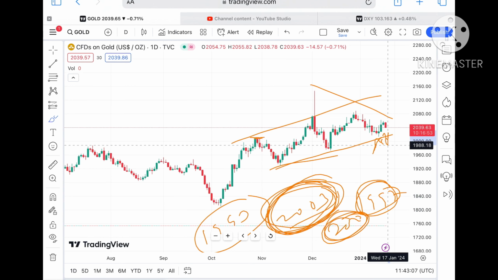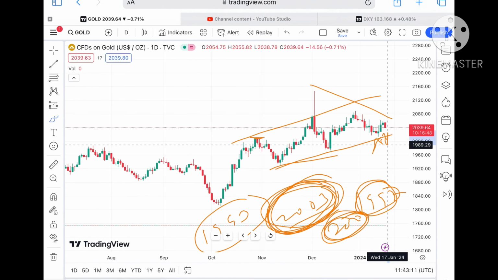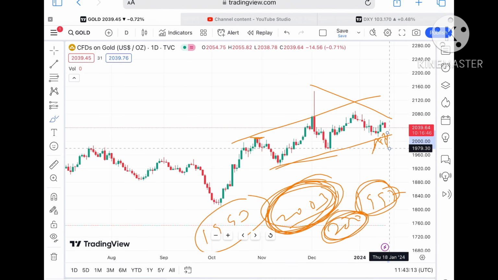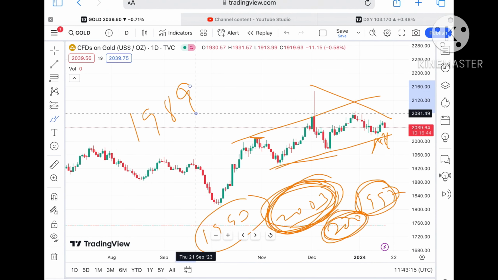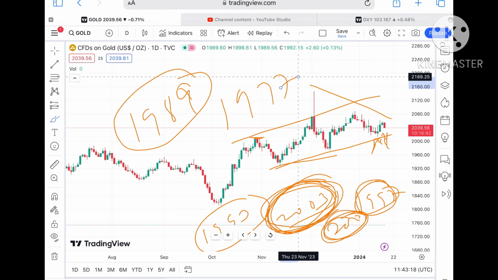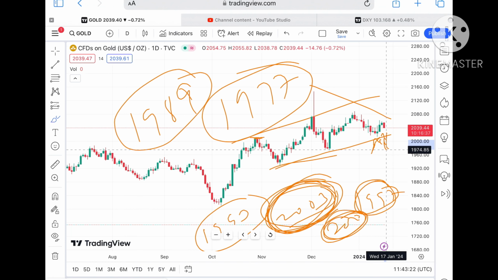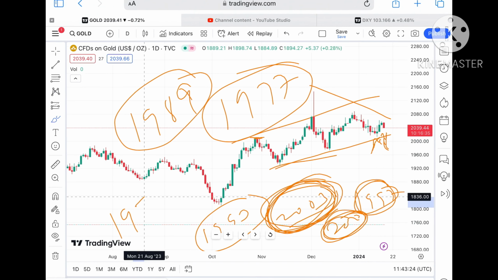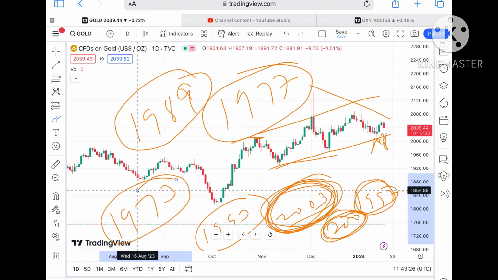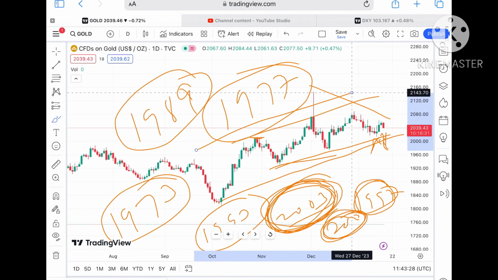It will move below a level of $2003, and the probability of touching 1997 will be there. Once the price starts falling below 1997, a further downfall we can see towards 1989, and after 1989 we can see a level of 1977. Okay, if the price starts moving below this particular zone, a further fall we can see, and from there a probability of going towards 1973.